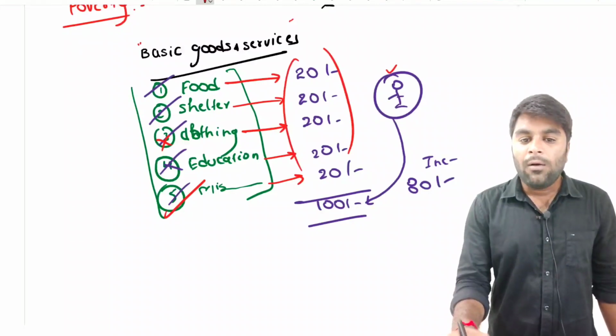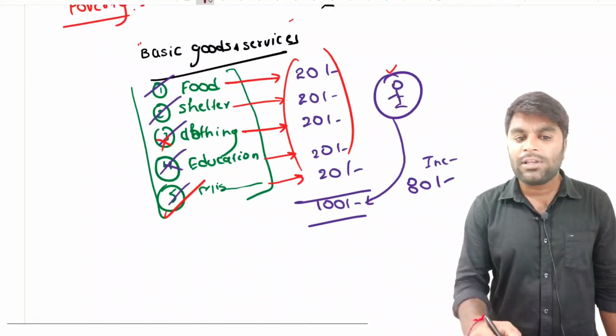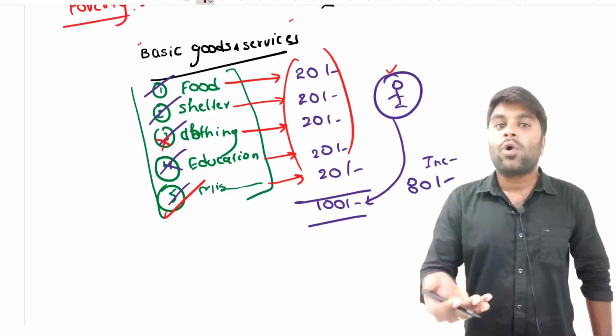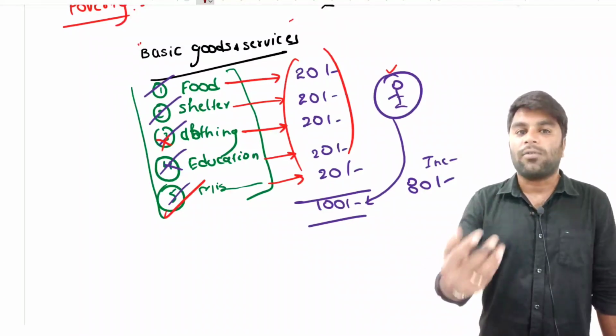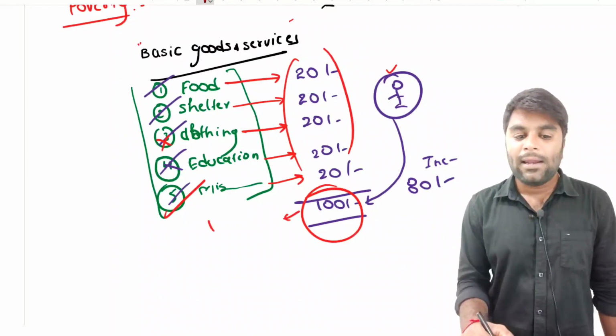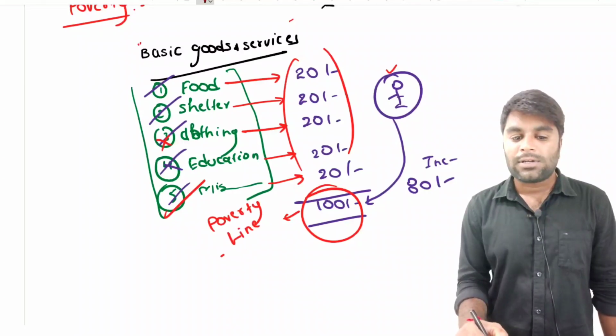So this is called poverty. Those who can afford all these basic goods and services are said to be living above poverty. Those who cannot afford are said to be living in poverty. Now, the number here, 100, technically it is called the poverty line.